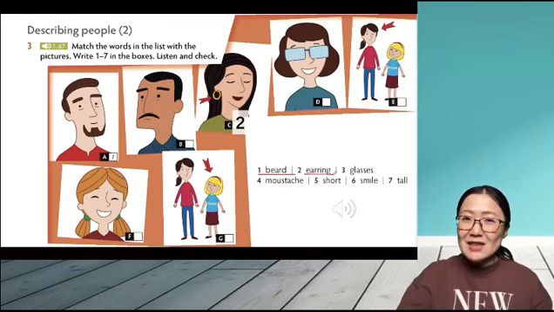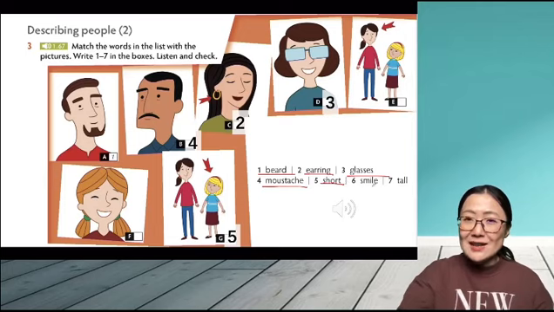And what about glasses? Number 3, glasses. Which picture is glasses? That's right, it's picture D. And what about the next one? Mustache. Which picture is mustache? Yes, it's picture B. You see, mustache. And the next one, short. Which one is short? That's right, it's picture G.